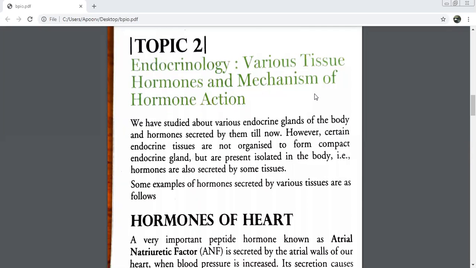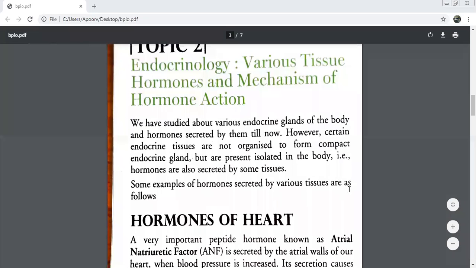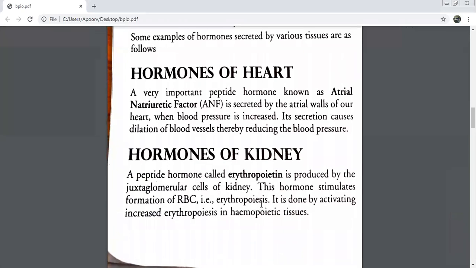The first one I'm taking up with you is hormones of the heart. Okay, though the names are going to be a little difficult now, but we'll try and learn them. So much detail we do not have in the NCERT, but since we have time, so I thought let's do it. Let's talk about hormones of the heart, beta. A very important peptide hormone called erythro. Can you pronounce this, anybody, before I pronounce?